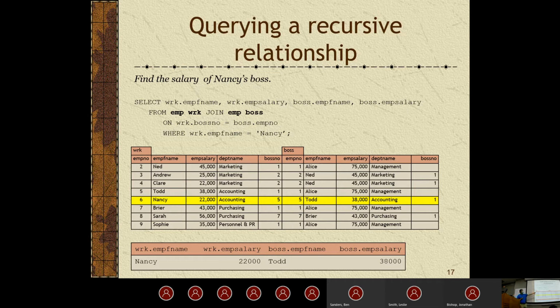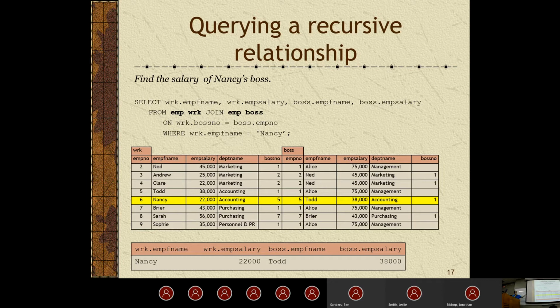Actually, if you just used emp_number equals emp_number, it would give you the person, because the work table and the boss table have the exact same attributes associated with them. So they all have the same thing. If you're getting the emp number, let's say in this case 6 and 6, because 6 equals 6, you'd be getting Nancy's salary. Does that make sense?